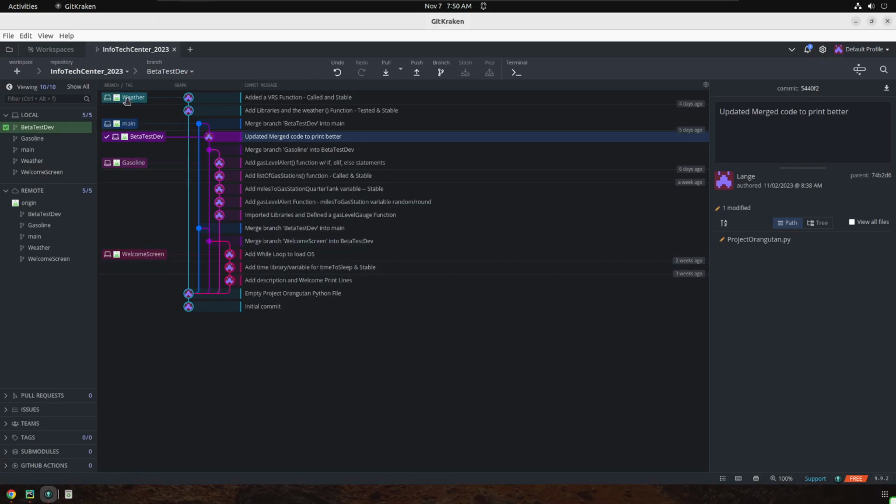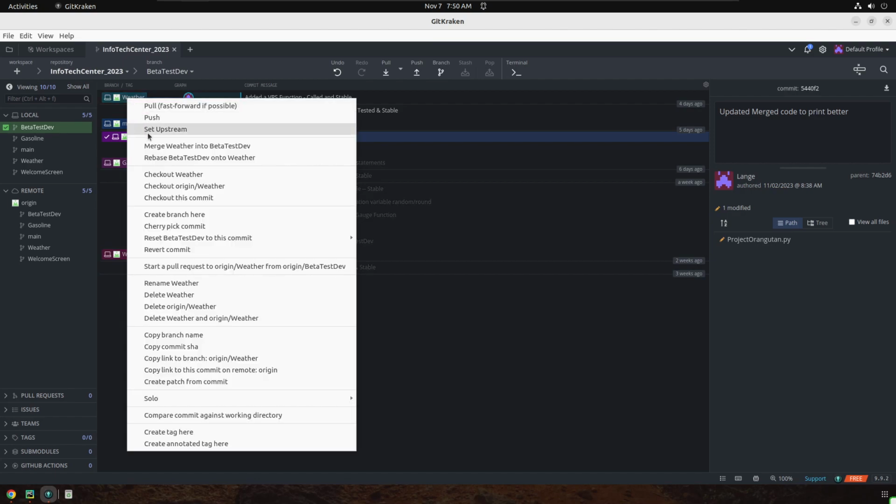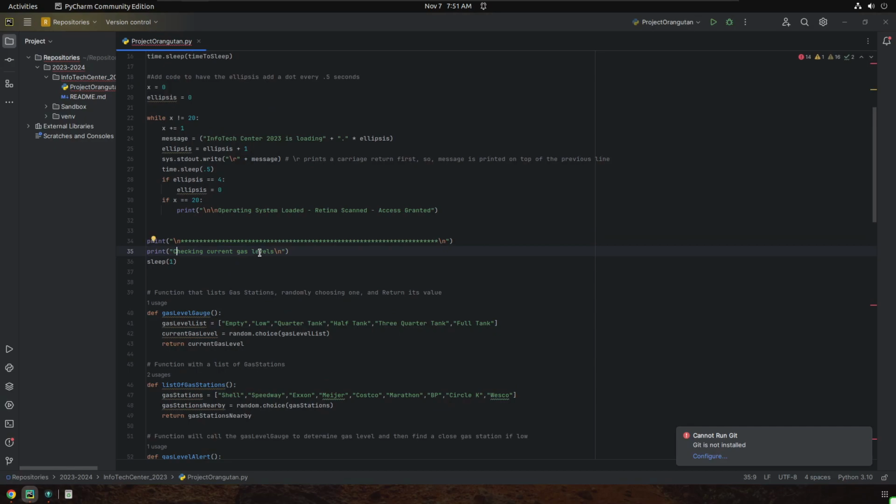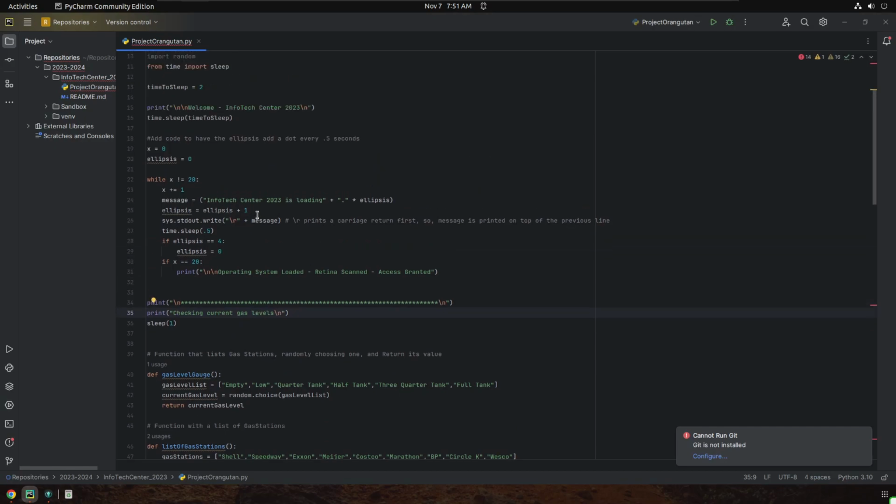I'm going to right click on weather, and I want to merge my weather into beta test dev. It's important that we read this, because we don't want to merge beta test dev into weather. We want to make sure we're merging our weather into beta test dev. So I'll go ahead and do that, and we get what's called a merge conflict. A conflict was found when attempting to merge into beta test dev. So the merge failed right now, but that's okay, because if I go back to PyCharm now, it has merged information into it.